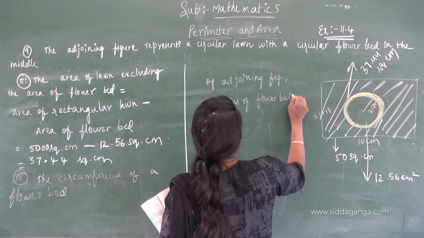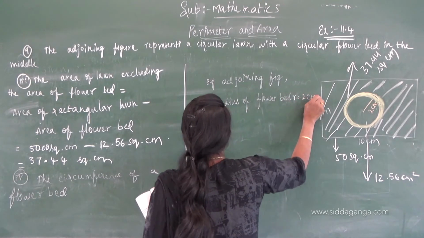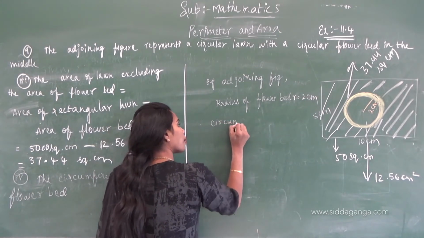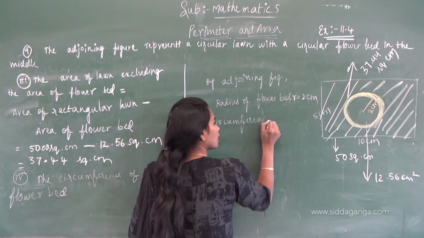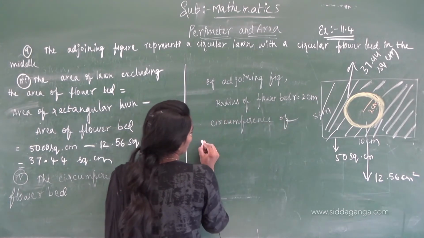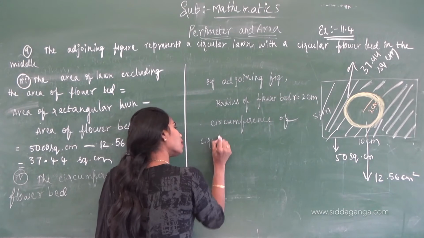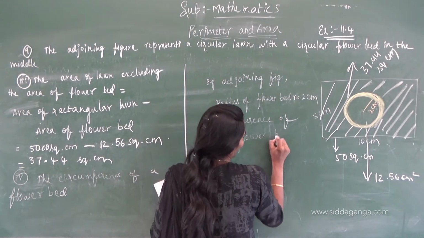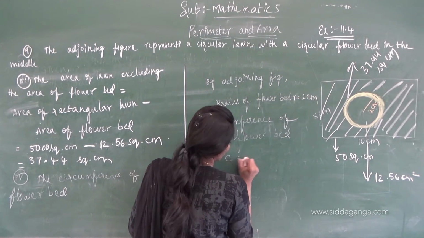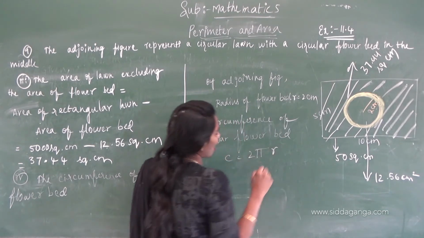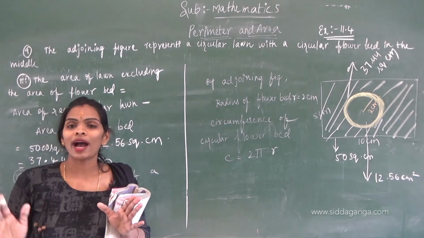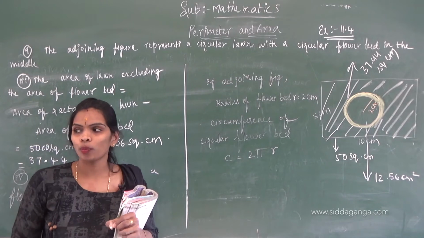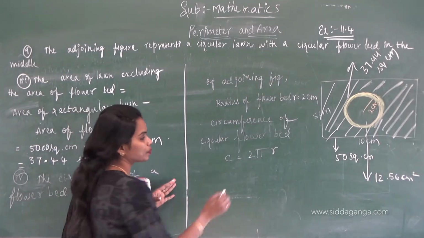The radius of the flower bed is r equals 2 centimeters. What are they asking? The circumference of the circular flower bed. C equals 2 pi r.